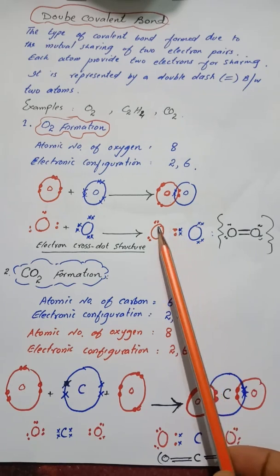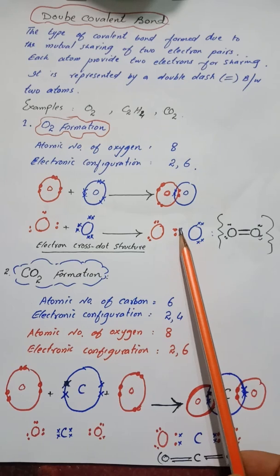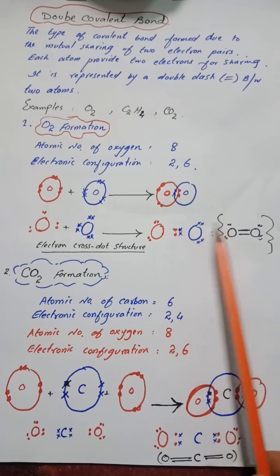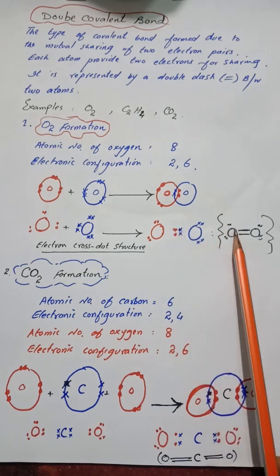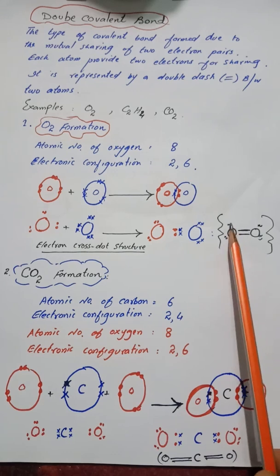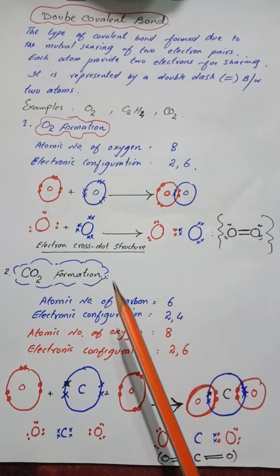Two pairs of electrons are shared: one pair is provided by one oxygen, the other pair by the other oxygen. As 2 pairs are shared, it is represented by a double dash, and the electrons which do not take part in bond formation are called the lone pair of electrons.